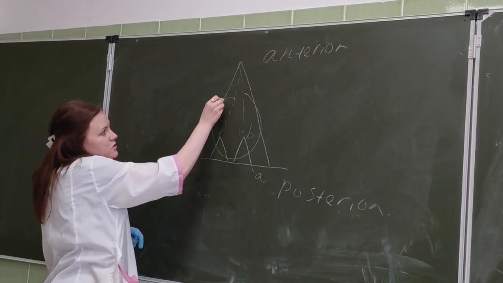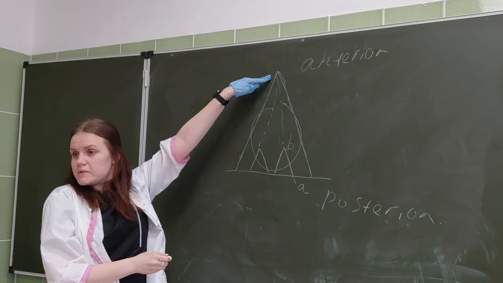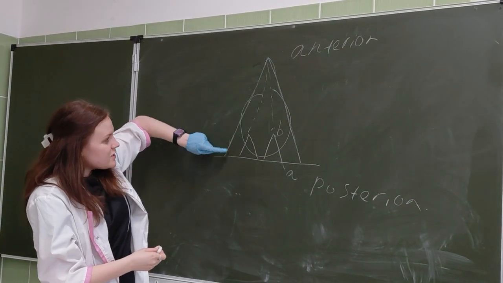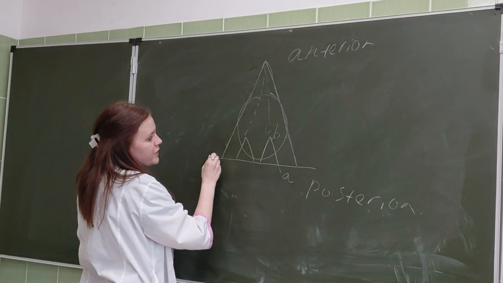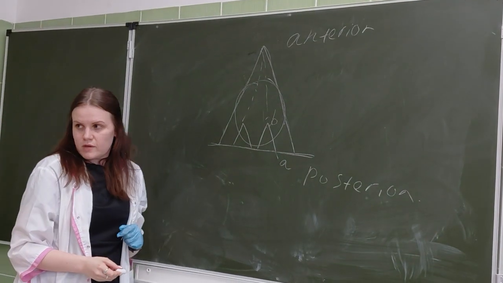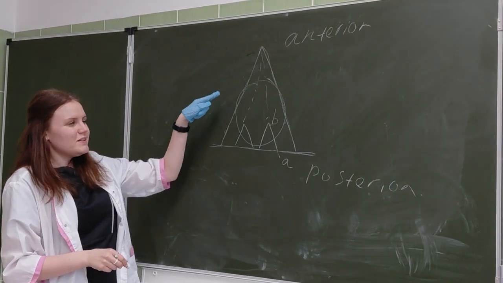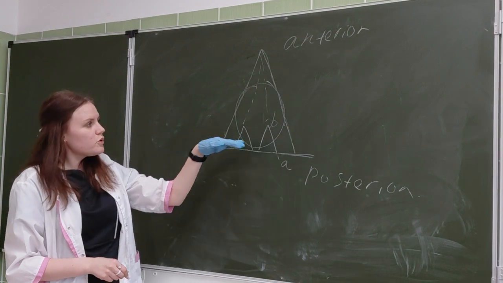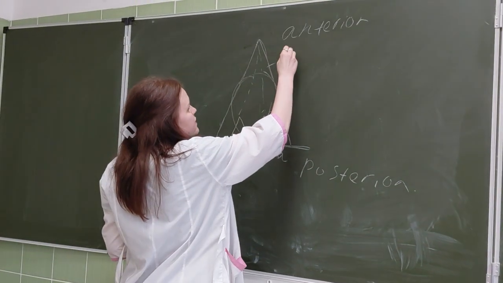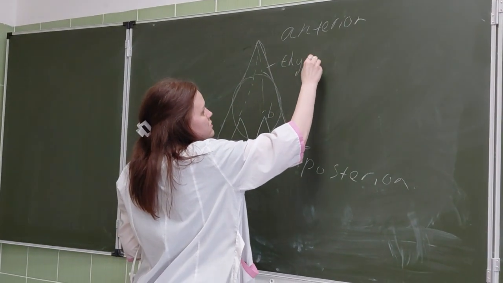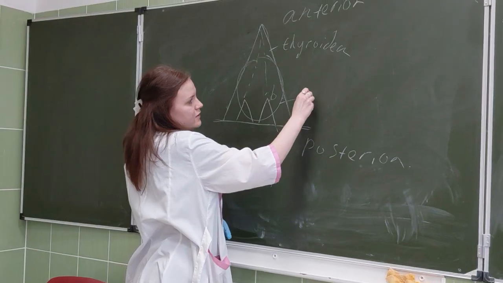What cartilage is this? Thyroid. This is the Adam's apple. This is the thyroid cartilage. This is the cricoid, which has a ring and a plate. The circle looks in front, the plate looks behind. So this is cartilago thyroidea, and this is the ring, cricoidea.